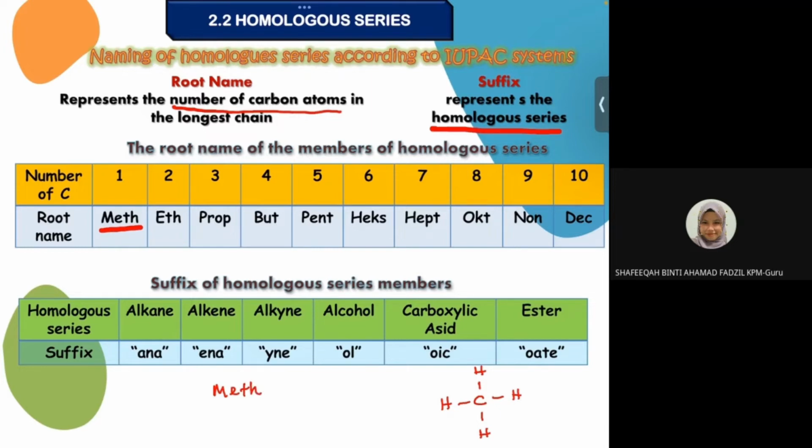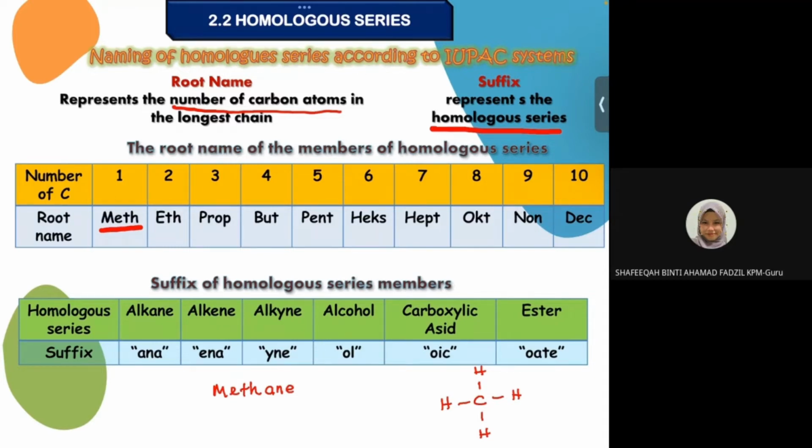Okay, kalau you ada single bond, what is the homologous series for single bond? Alkane, alkene, alkyne, alcohol, carboxylic acid or ester? Which one? Okay, Farah kata jawapan dia alkane. Okay, single bonds refer to alkane. So, you just add A and E behind the meth ni. Okay, A and E. So dia akan jadi methane.